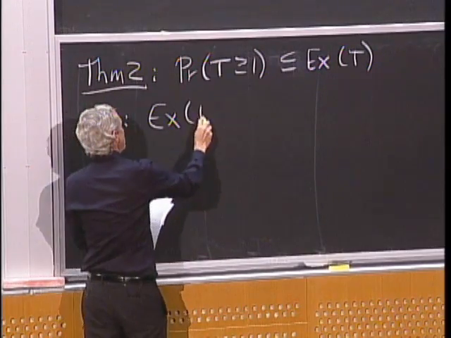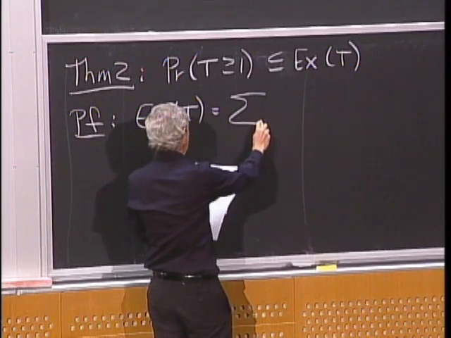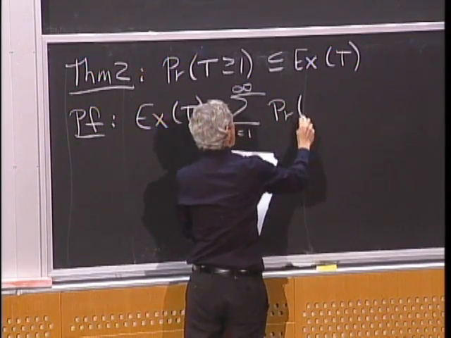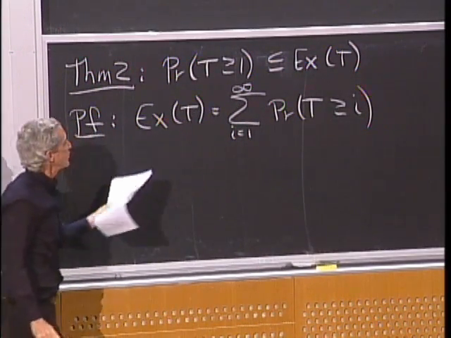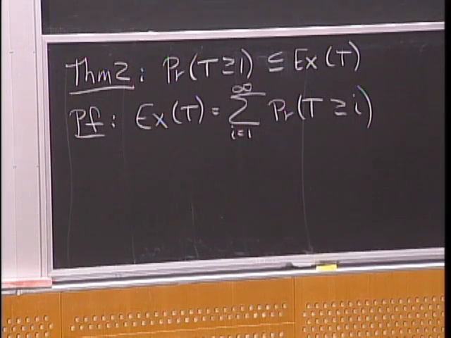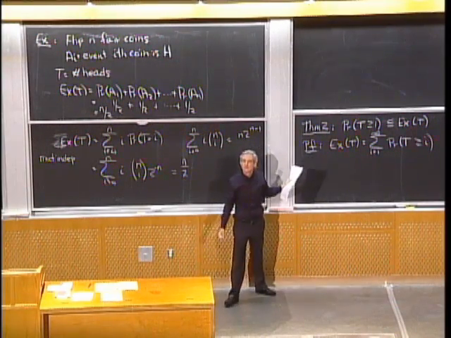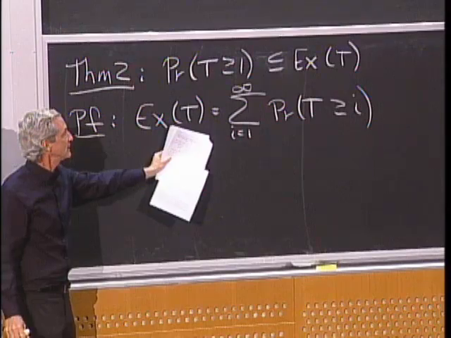Well, the expected value of t, in this case, we'll use one of the definitions we have of expected value, namely the one where you sum from i equals 1 to infinity of the probability t is greater than or equal to i. Now, what did we have to know about t to use that definition? That doesn't work for all random variables t. What condition do I have on t to be able to use this one? Anybody remember? Yeah. T must be defined on the natural numbers. If it is, I can use this very simple definition.